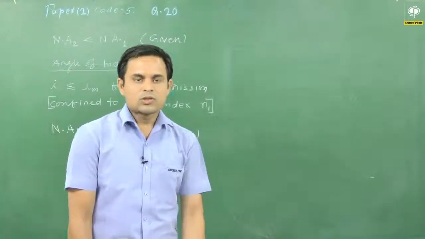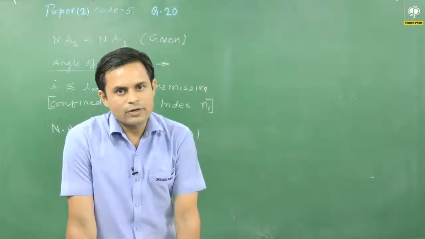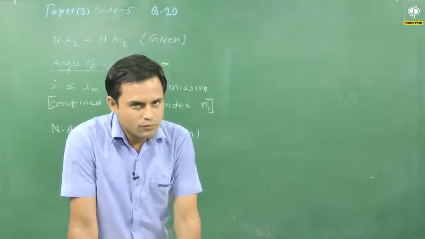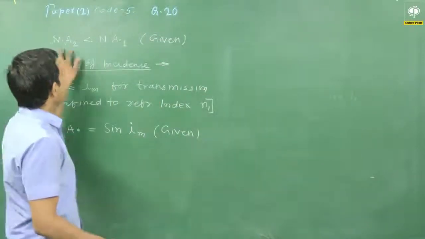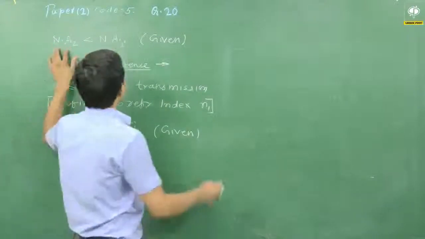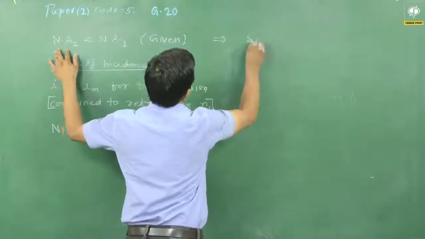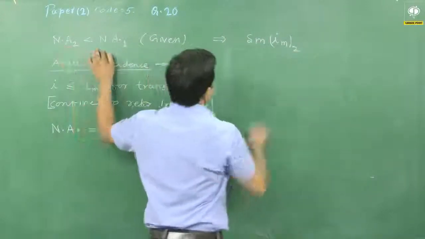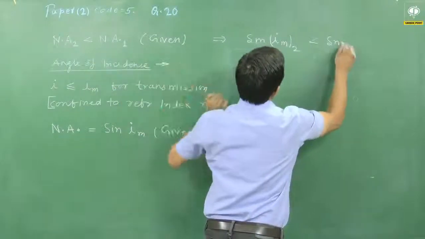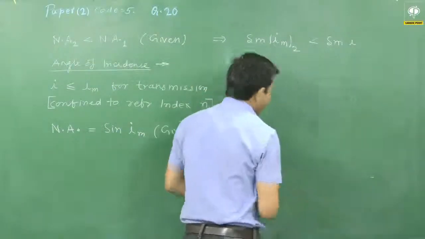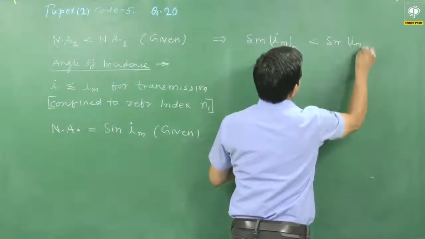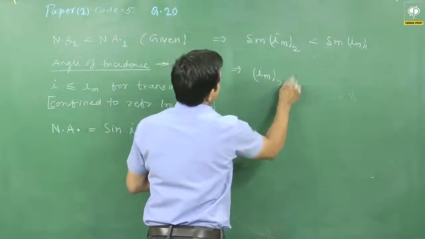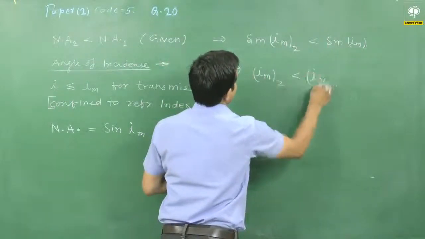Now the two different structures of different numerical aperture are joined longitudinally. So we have to see here that because numerical aperture 1 value is greater than numerical aperture 2, therefore sin Im2 is less than sin Im1. Okay, sin Im1. Therefore, Im2 is less than the value of Im1.